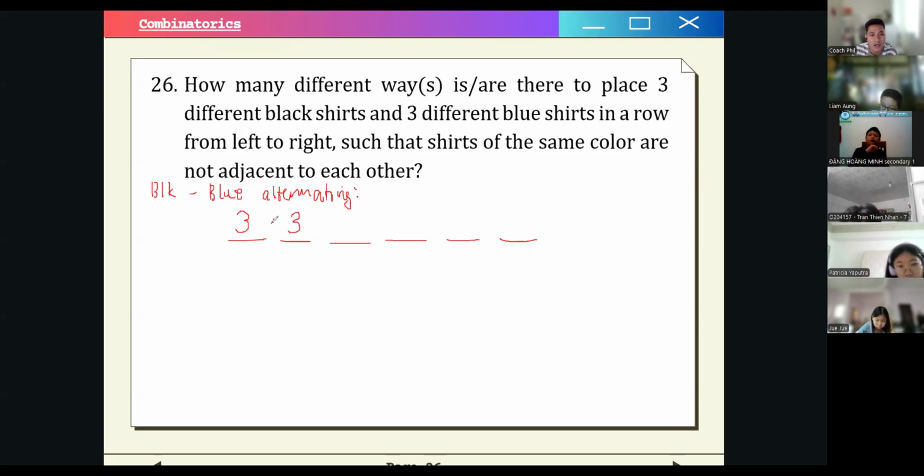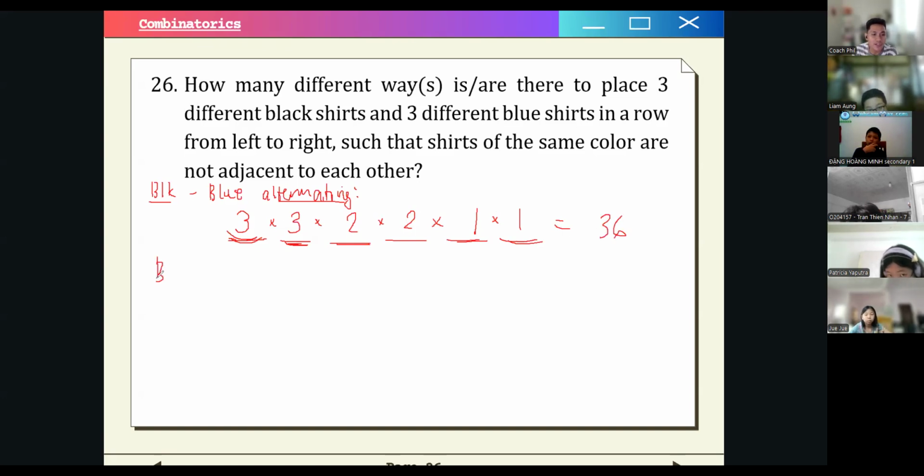For the third shirt, black again because it should alternate, we only have two options because we already used one. For blue, we also have two. And finally the last two blanks are the last black and blue shirts. So if we multiply all of them, 3 times 3 is 9, times 4 is 36.